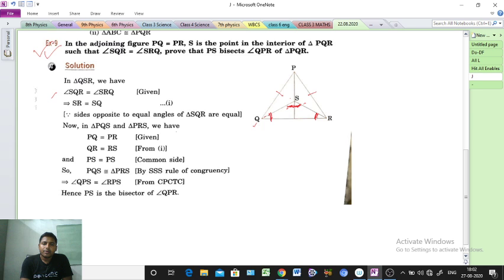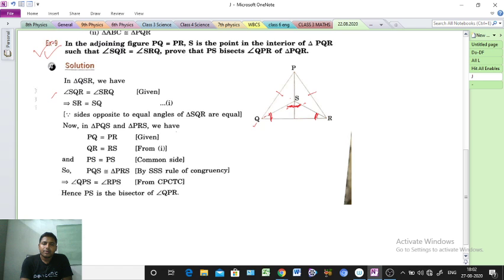Okay, clear? Angle QPR means angle P. So angle P is bisected by PS.